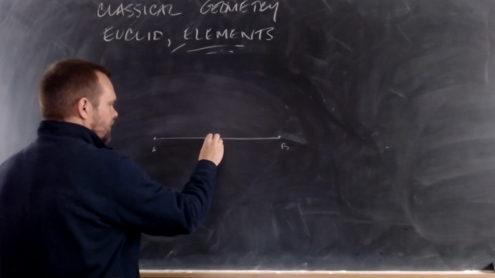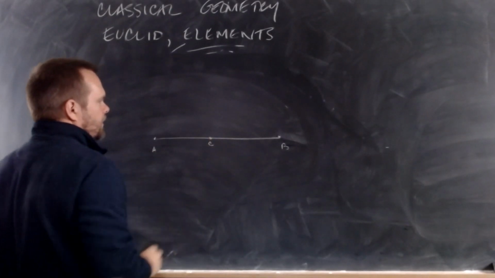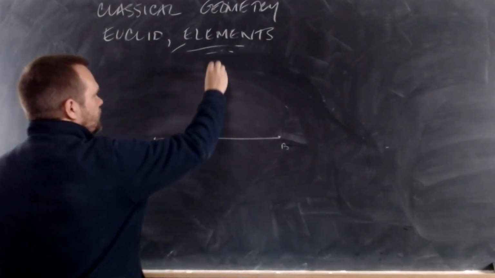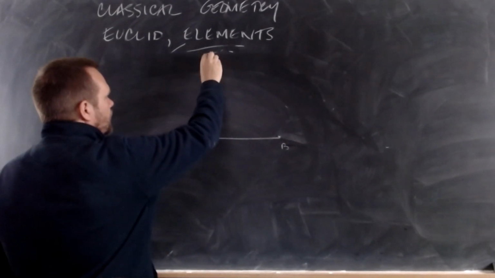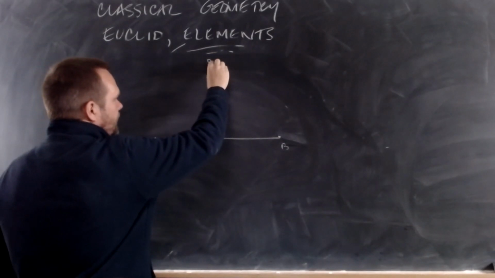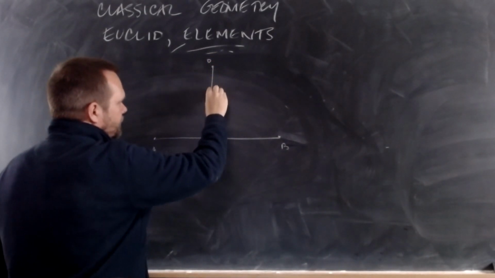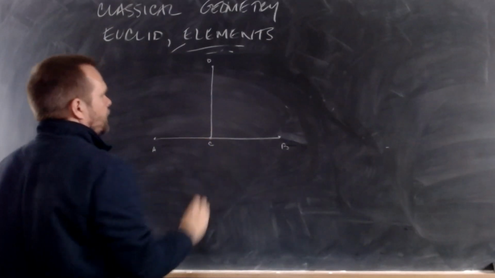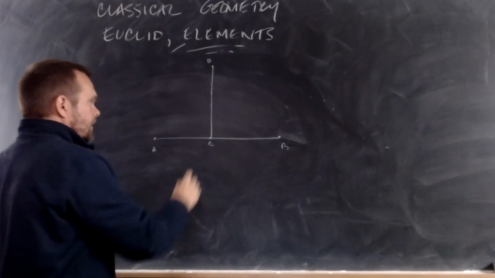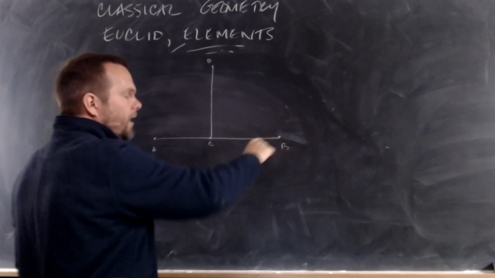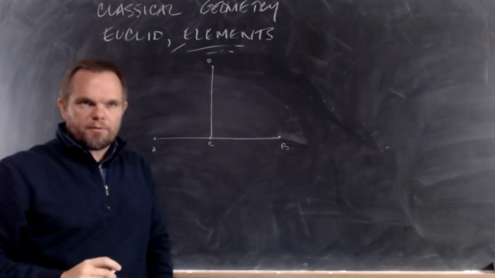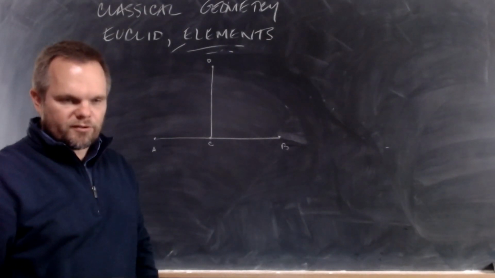Here's a point C, and here's a point D. And we're going to have a straight line set on a straight line. Pretty simple, right? Now that you see it, it's easy to understand.